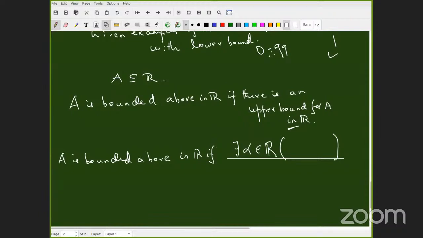Somebody from R6. Lekha Shri. Oh, Lekha Shri is R5, right? R6 Deepika. Sir. Deepika? Yes, sir. Please answer. You can just answer: if I can find an upper bound for A, right? That's all. If there is a real number, which is a... this is what you got, right? An upper bound. No, I'm not clear with what you are saying.